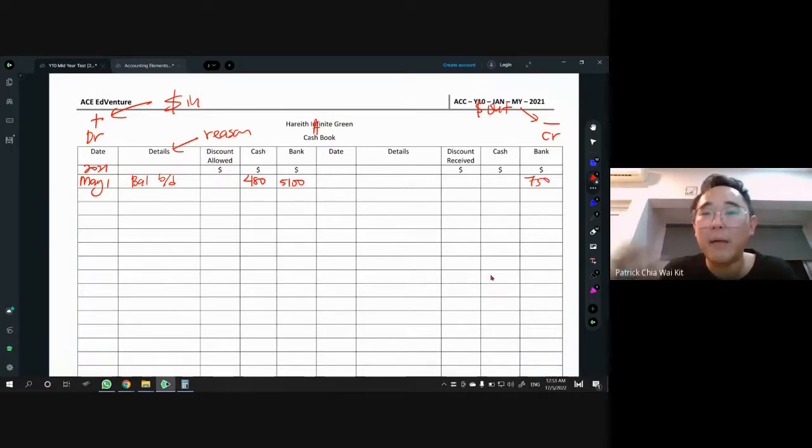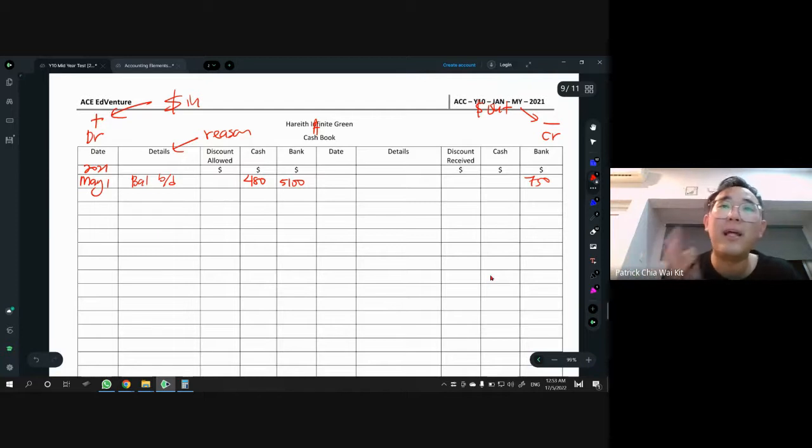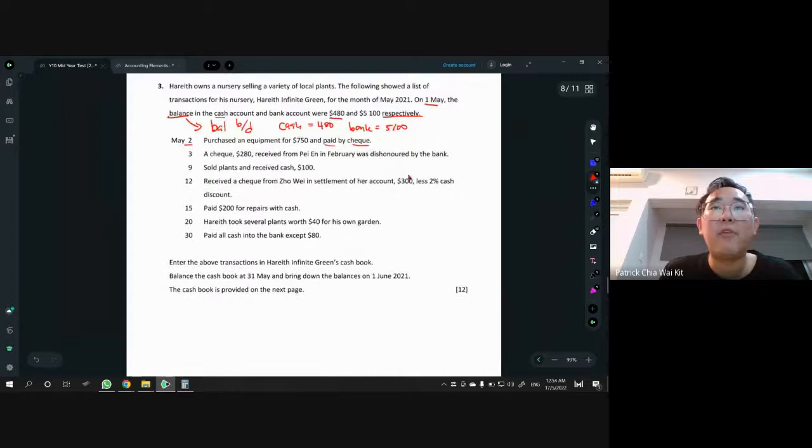So do the amount first. Put it in which column? It's very important to know whether it is the left side or right side. So you have to decide the side first, left or right. Is it in or out? Then I have to ask the next question: is it going to be cash or bank? So it's money out and they paid by cheque, therefore it's bank.